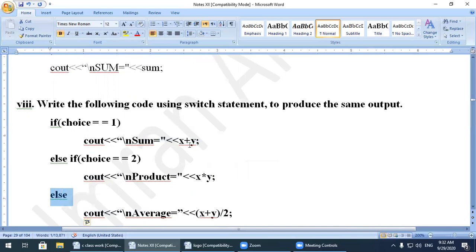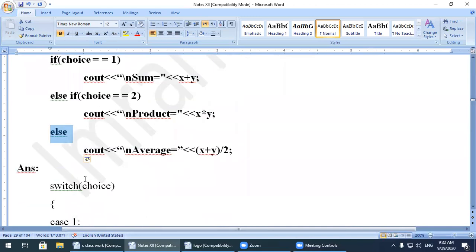This will be converted into a switch statement. How can we convert it? The switch statement cannot support a relational operator inside, so we use a simple expression, which could be a variable, a digit or any number. So we use the variable choice.